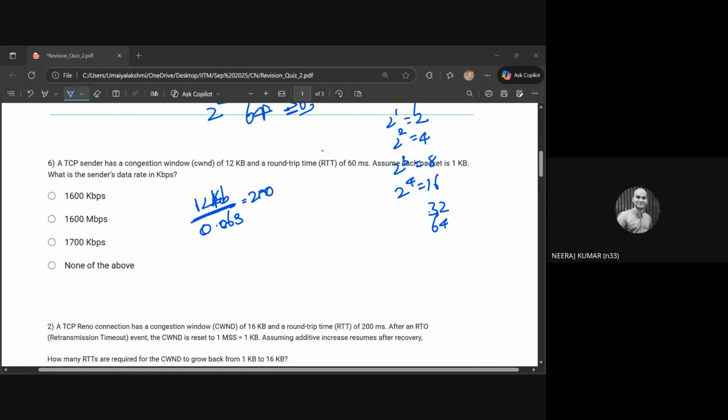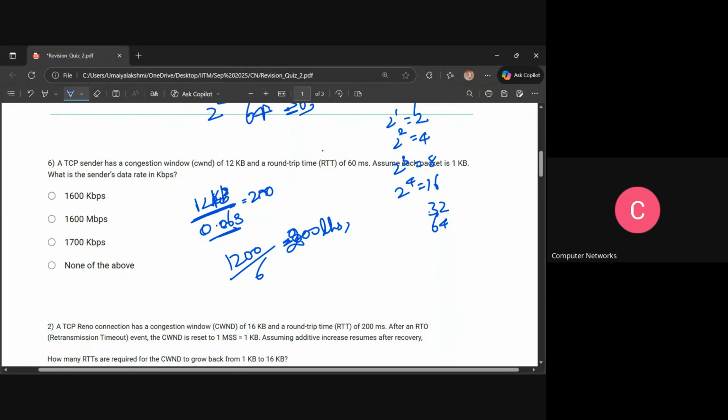Yeah, 200. See, it's 12, so if I take it to the power, I'll get 1200 divided by 6. Correct, 200. Okay, so now 200 kbps I have got. Sorry, 200 kilobytes we have got. So we have to convert KB, right?